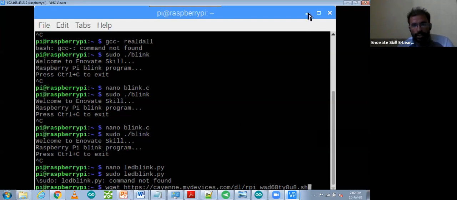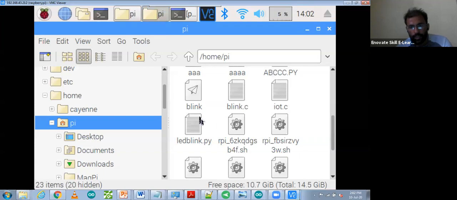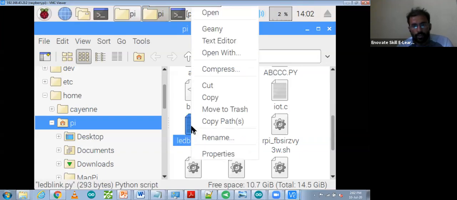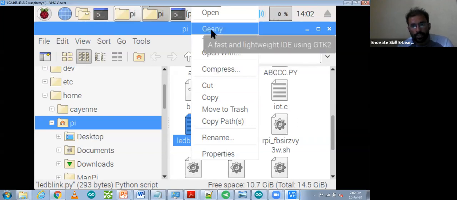So how can you run it? I'm going to use it directly. This one is my live file. You can run it directly. So open with command, open path, rename it. Open text editor, open this Python editor. Over there also you can run it.